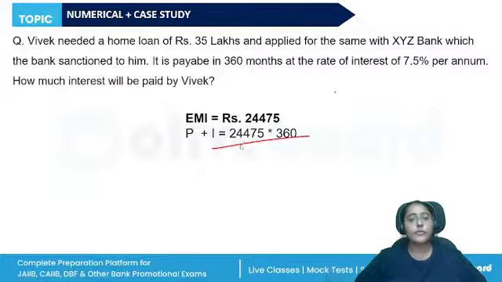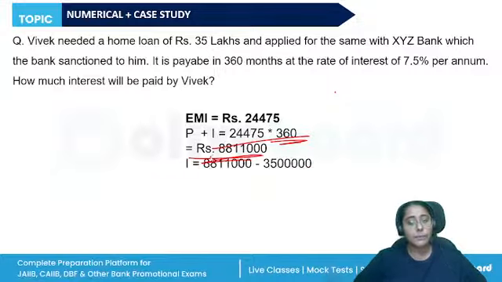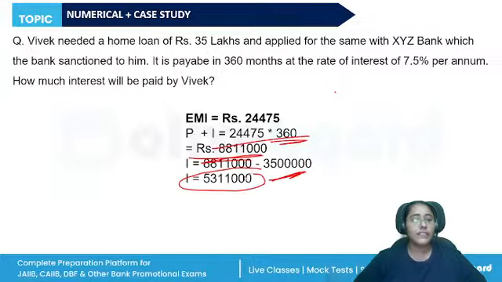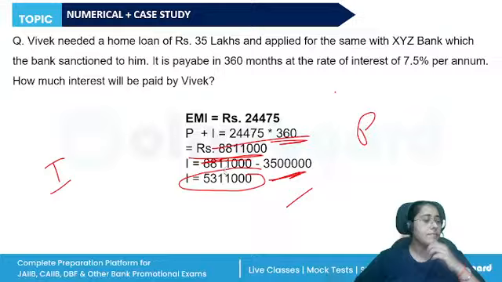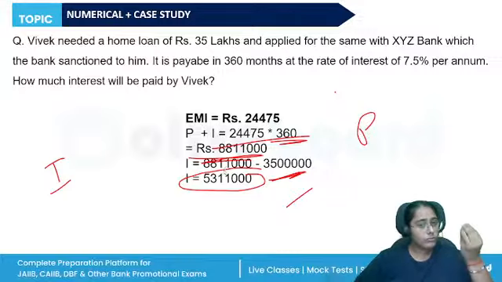Principal plus interest: 24,475 multiplied by 360. This is the whole value. And when we subtract the principal amount, the total interest that was paid was 53 lakhs and 11,000. All right, so we calculated the interest paid. We already had the principal. This is how we calculate it. This question on the EMI on home loan has been asked only once, so it is possible that the institute repeats it. So this is the simple formula.